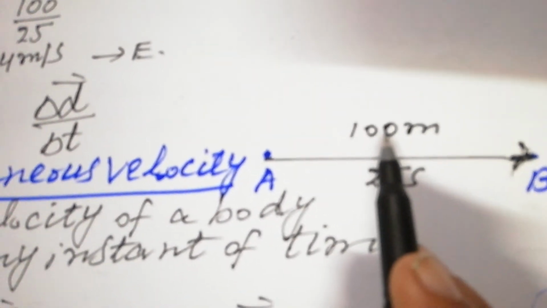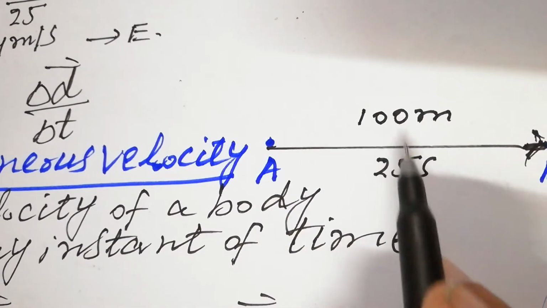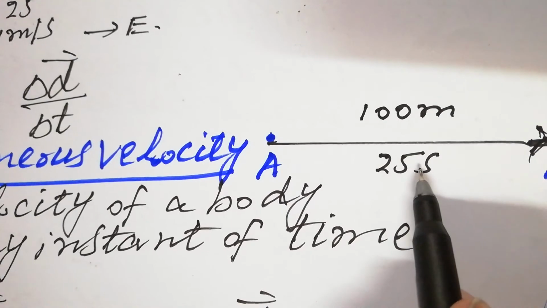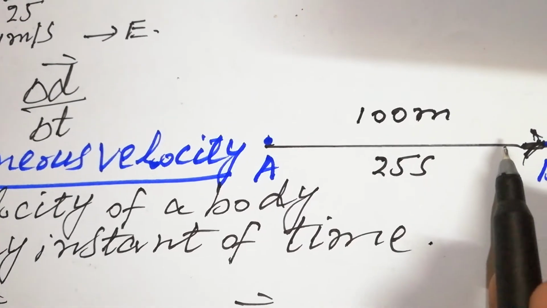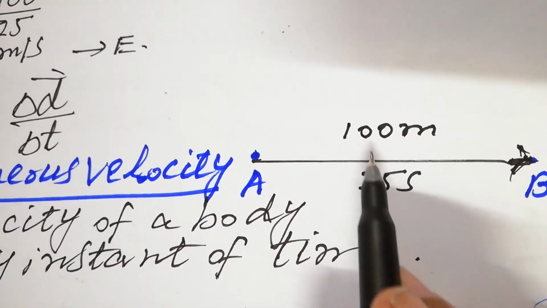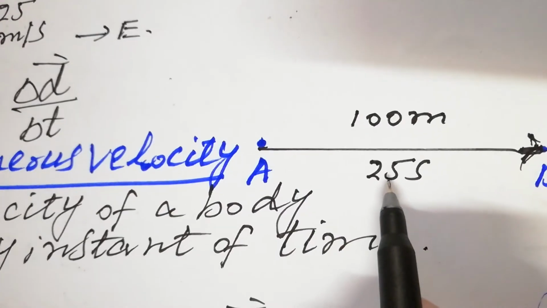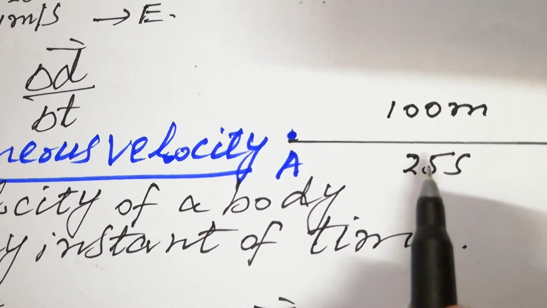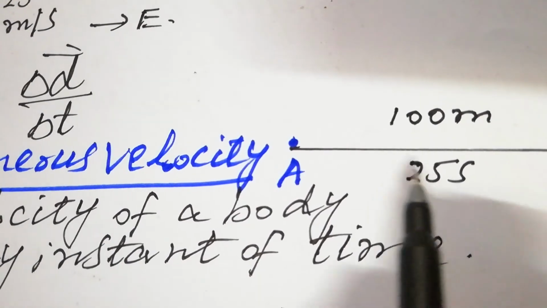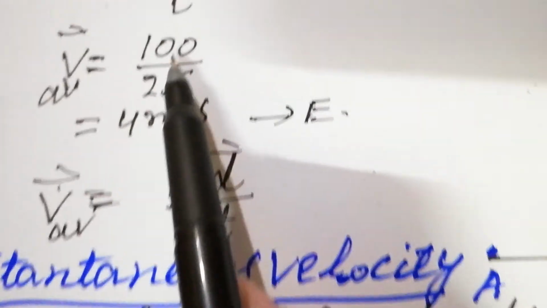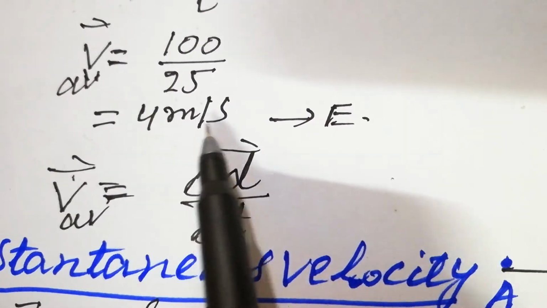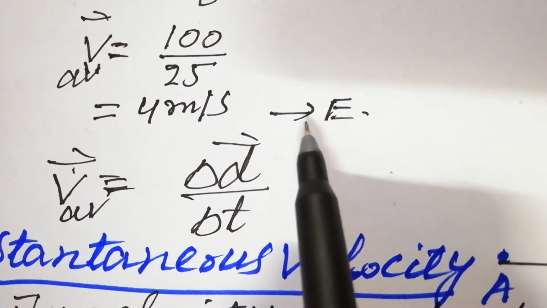The distance covered is 100 meters and the time taken is 25 seconds. So the total displacement is 100 meters and the total time is 25 seconds. By inserting this value, 100 over 25, you get 4 meters per second, as the direction is towards east.